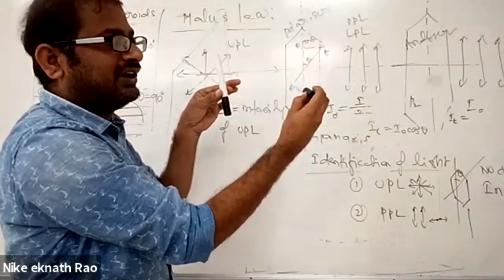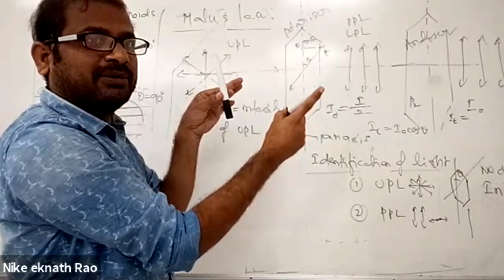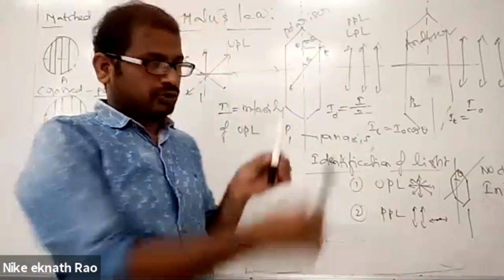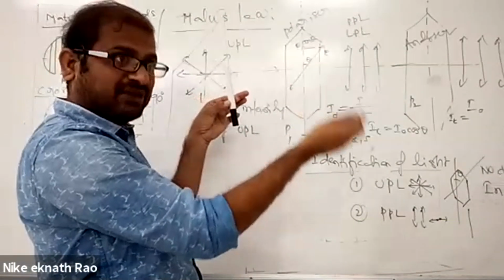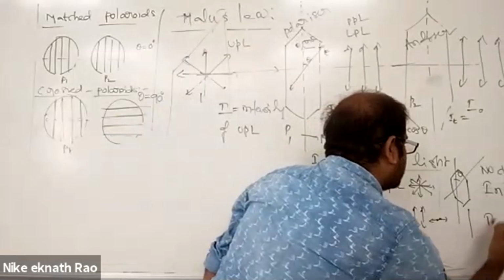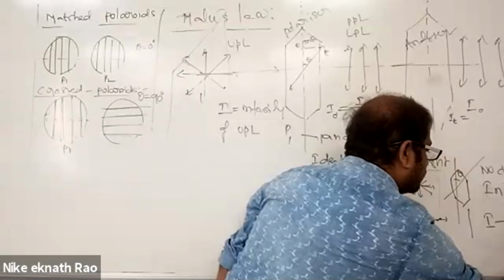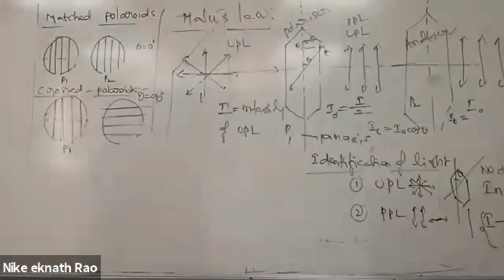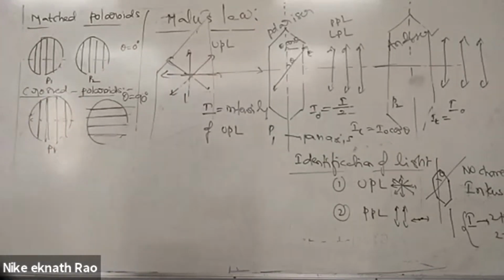After 90 degrees, the intensity slowly increases again, becomes maximum when parallel, and again becomes 0 at 90. So in a complete rotation, the intensity becomes maximum two times and minimum two times. If the intensity goes through two maxima and two minima, then that light is called plane polarized light.